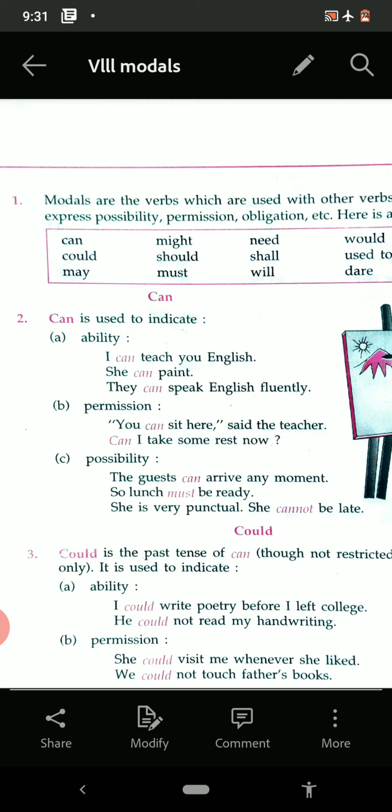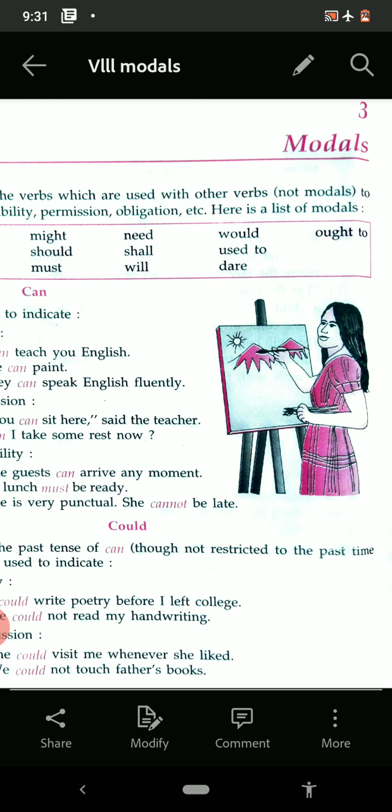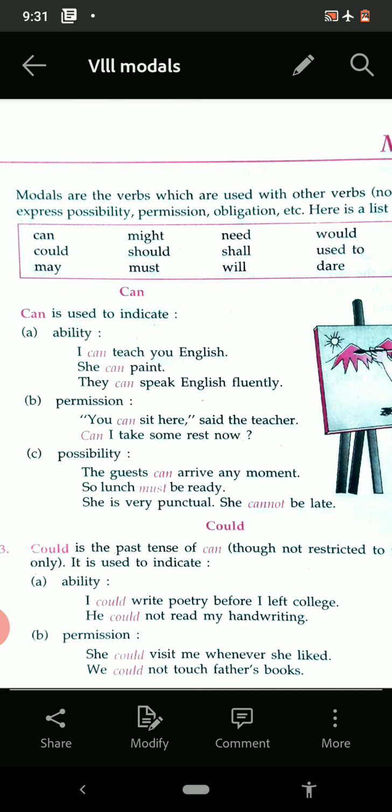So our first modal is can. See the picture, the girl is making a painting. So it is the ability of the girl. So the first one is ability: can shows the ability, meaning I can teach you English, she can paint, or they can speak English fluently. So it is called ability, and we use can in case of ability.